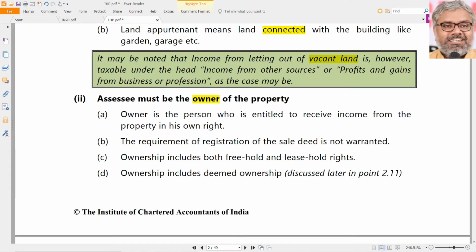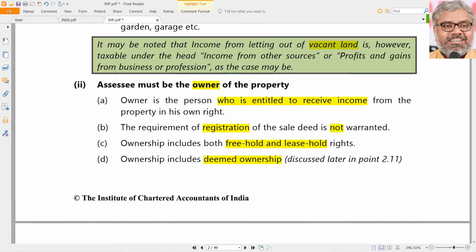So first, the owner. Whoever is entitled to receive the income from that property is the owner. Is there any requirement that registration should happen? No, not required. Legally, registration did not happen in his name. Doesn't matter. Still, he might be the owner. Ownership, should it be freehold ownership only, or is even leasehold ownership okay? Both are okay. Ownership includes deemed ownership. We'll see that later. It is there as a separate discussion and a theory question.